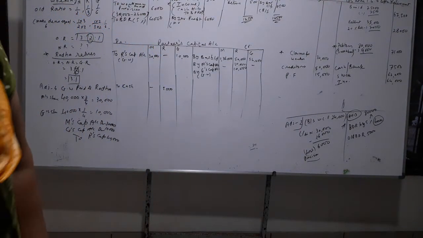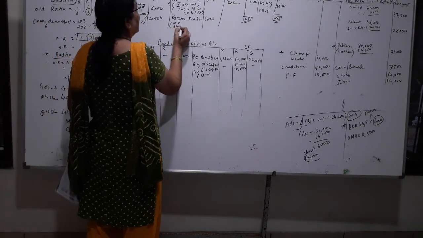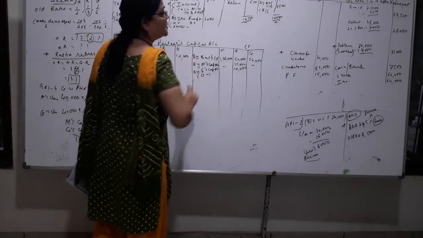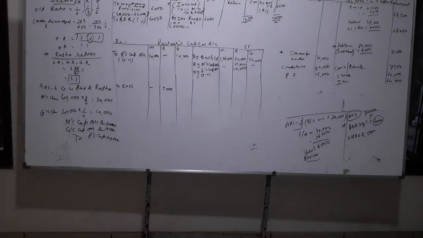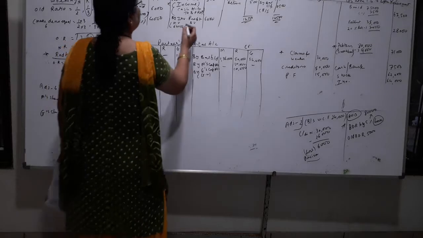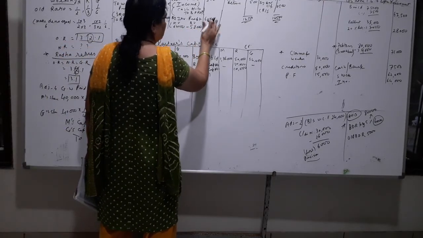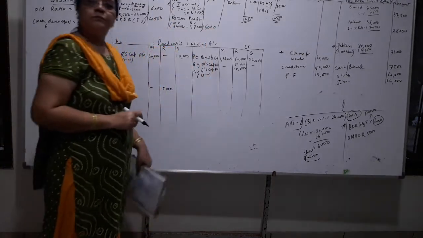The 64 market value. What is the market value? 64. And what is the book value? What is the book value given? 58. Book value is given 58,000. So 64 minus 58 is our profit, 6,000. Here I will write 6,000.